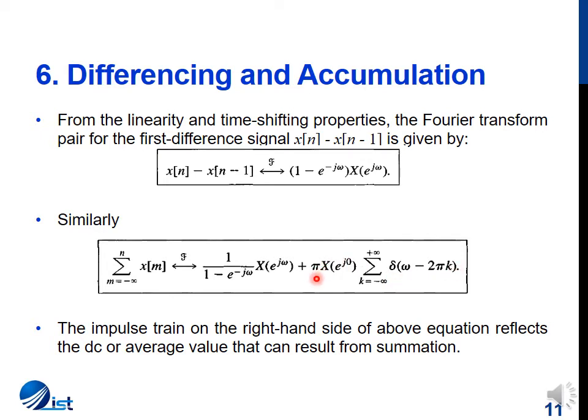The term appearing after the plus sign implies that X of e^{j0} is the frequency response of the original signal at omega equal to 0. And since the Fourier transform is periodic, we will have an impulse appearing at every 2 pi multiple of k, and the amplitude of this impulse will be pi times the value of X of e^{j0}. So the impulse train on the right hand side also reflects the DC or average value that can result from summation.